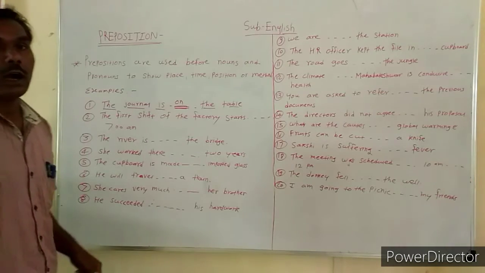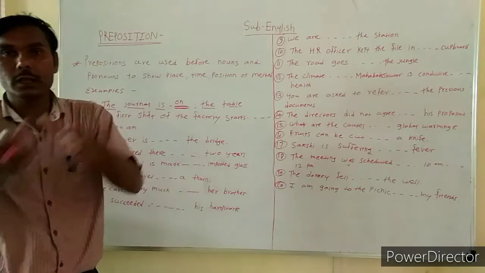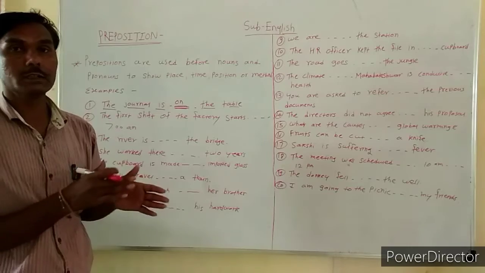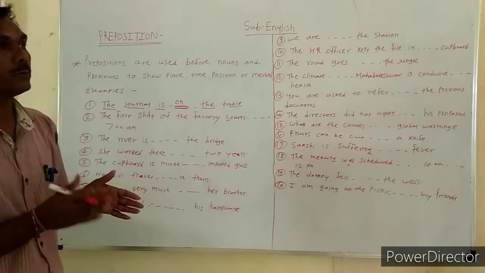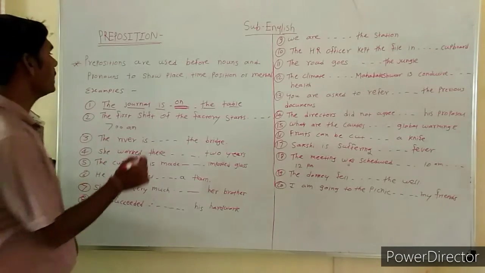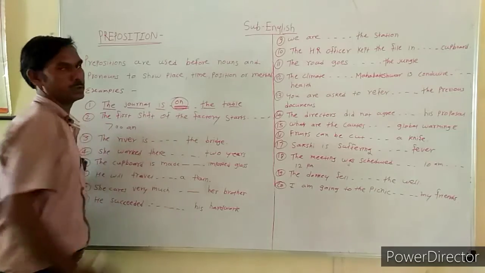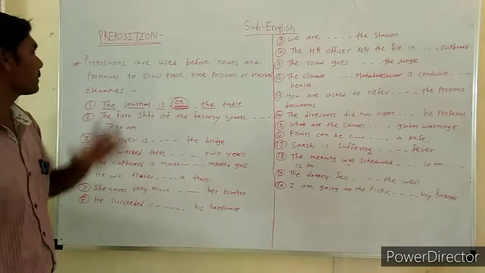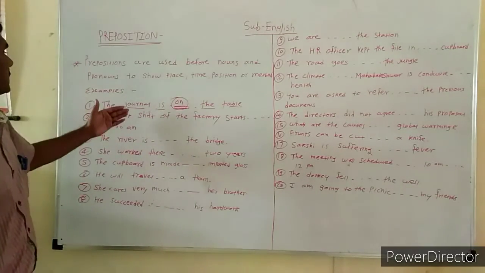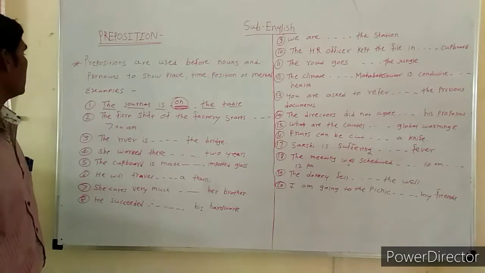For example, I put a book on the table. There is a physical touch between the book and the table. So on is the correct preposition. Let's turn to the next example.